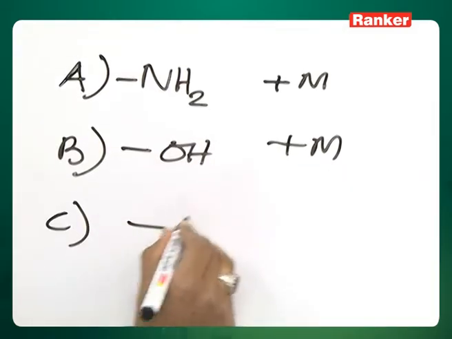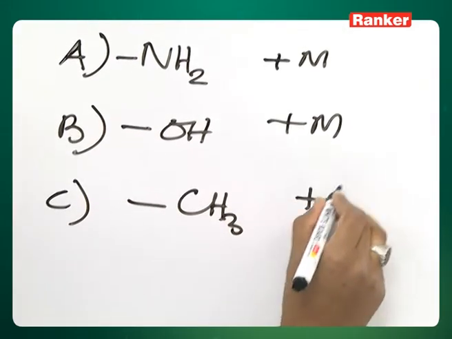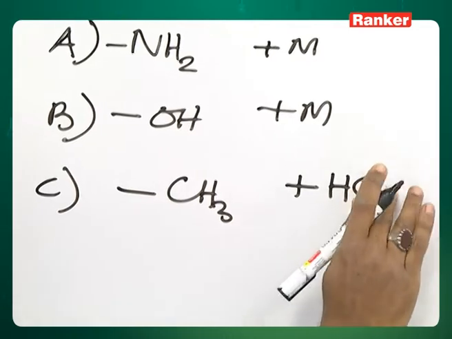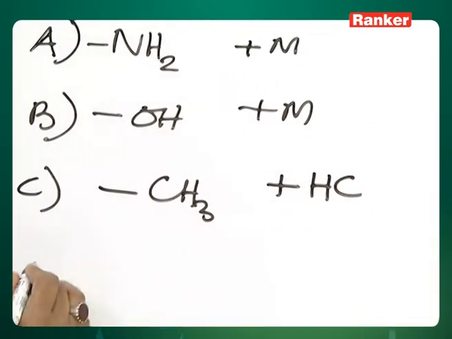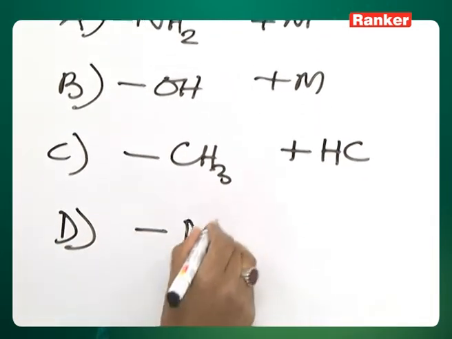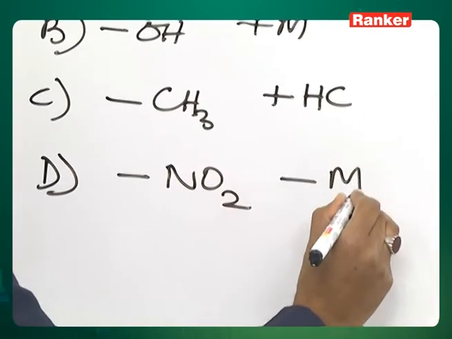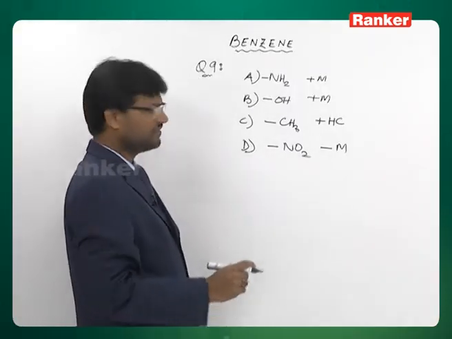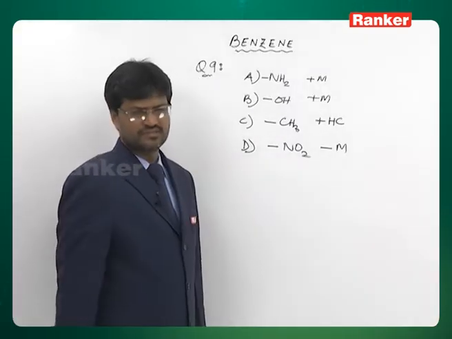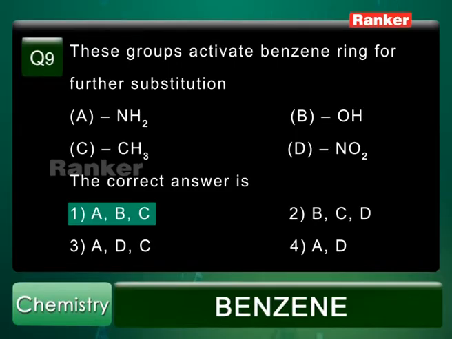C. CH3. It offers hyperconjugation. And D. NO2. NO2 is a minus M group. So this is a deactivating group. Therefore, the correct answer is ABC, first option. These are the three groups which activate benzene towards further substitution.